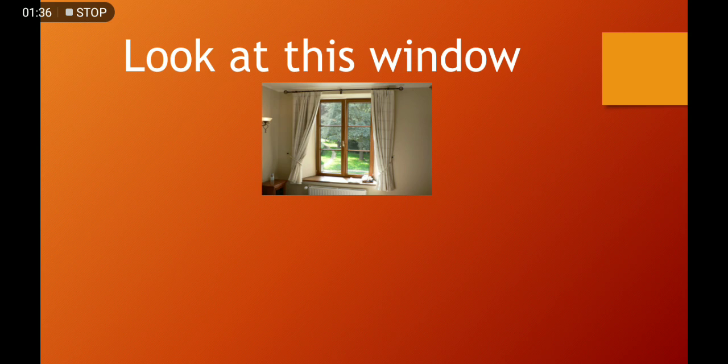Now look at this window. We all have these windows in our homes. Yes, they are shiny and they are clear. Yes, you can see through them. But what are they made of? Glass. They are made of glass.